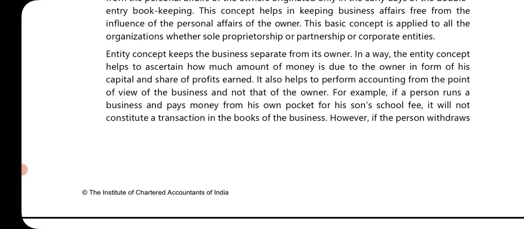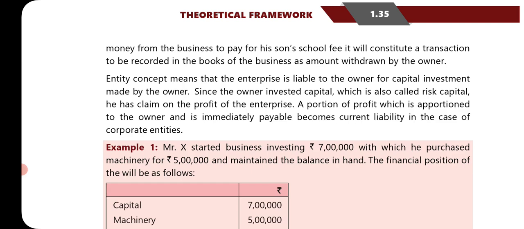For example, if a person runs a business and pays money from his own pocket for his son's school fee, it will not constitute a transaction in the books of the business. However, if a person withdraws money from the business to pay for his son's school fee, it will constitute a transaction to be recorded in the books of the business as amount withdrawn by the owner. So here, when school fees are paid, it is not a business transaction; it is a personal expense. Okay, so it will be separate. It will not be recorded in the books of account as a school fee, but it will be recorded as drawings of the owner, withdrawn by the owner.